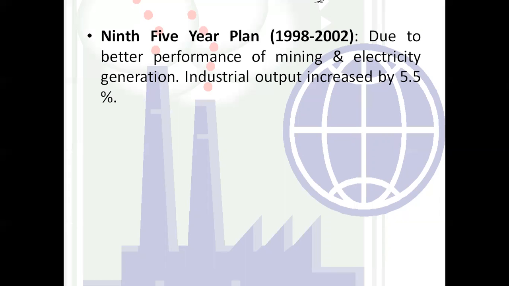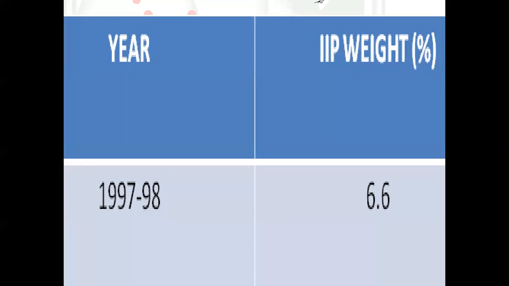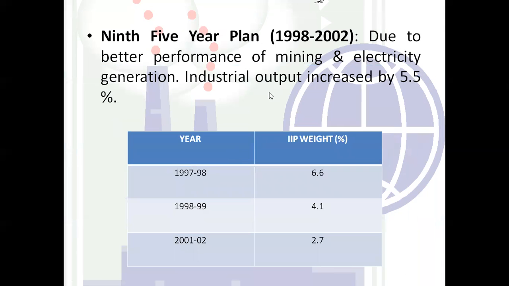Sorry, in this, the performance was very good because the performance of mining and electricity generation gave a huge better performance, so that the industrial output increased by 5.5 percentage as an overall percentage of the economy, right? So in this 5-year plan, from 1997 to 98, the contribution toward the industrial sector was 6.6.